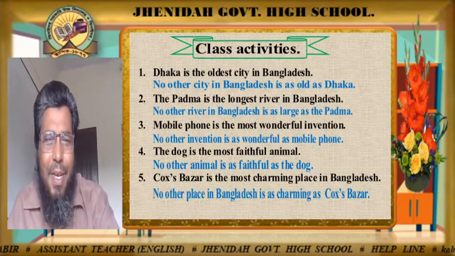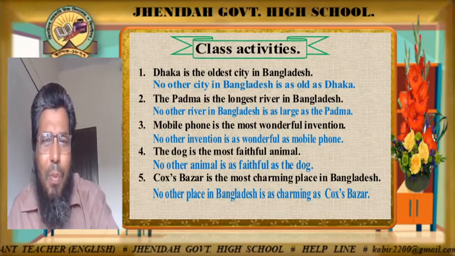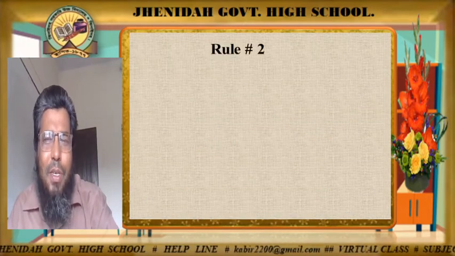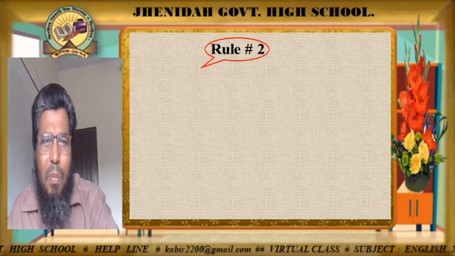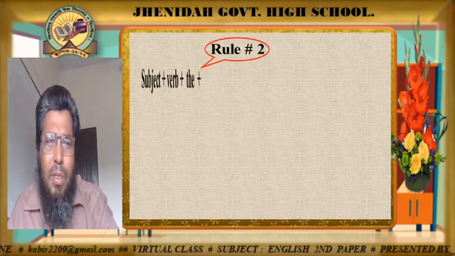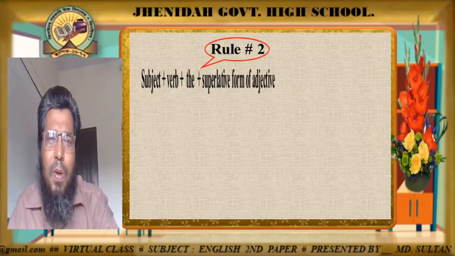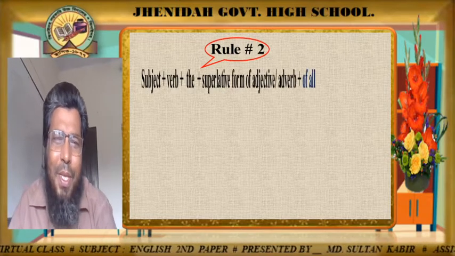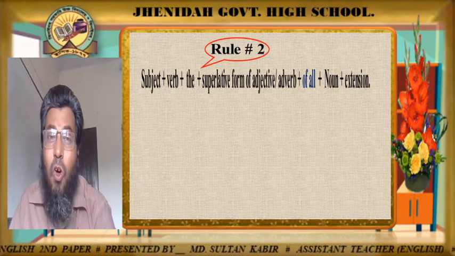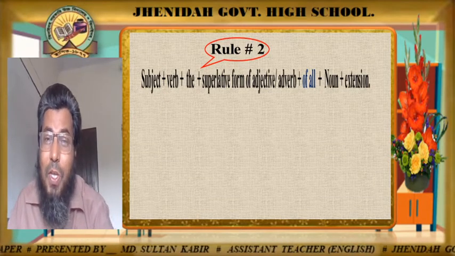Okay, dear learners, now we can proceed. Here there is another rule for it. Rule number two. So what is the rule here? Look, subject, verb, the. Here is also the. Then superlative form of adjective or adverb. Then of all plus noun and extension.